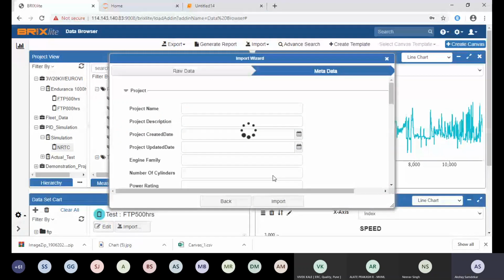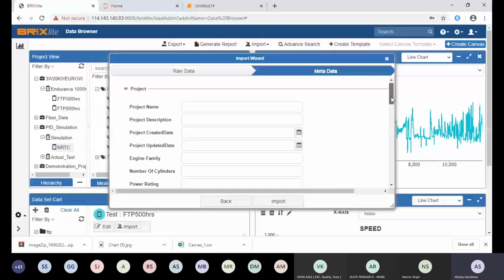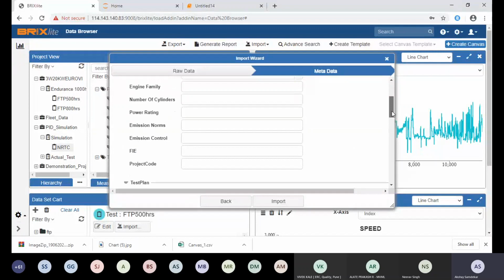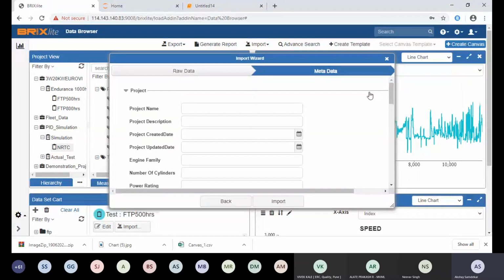You can have as many attributes as you want, but maybe 7 per node maximum is what we suggest to the customer, not more than that, because sometimes you need to enter it. Most of the time, the question comes: every time I import a file, do I need to insert this metadata? The answer is no, not every time. Just the first time you need to insert your project information and your test plan information. After that, you can go directly to the particular test plan and import the file into it. No need to insert again and again.